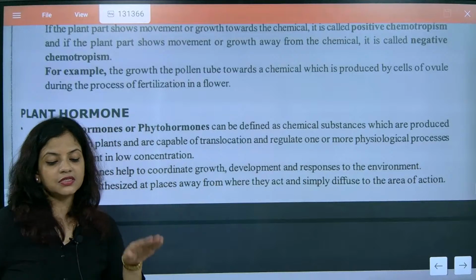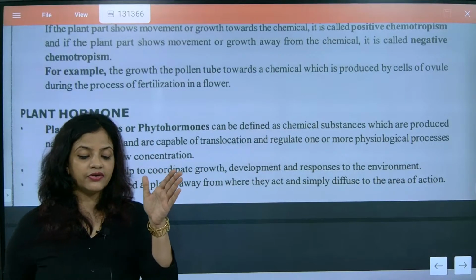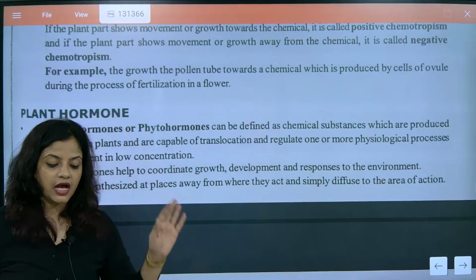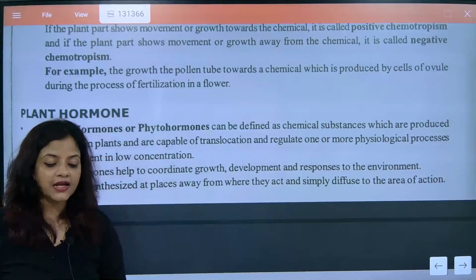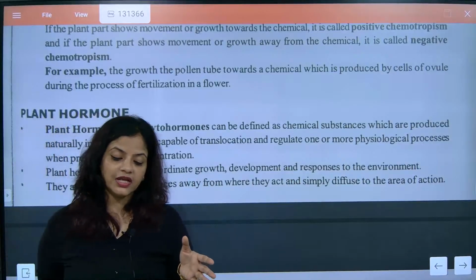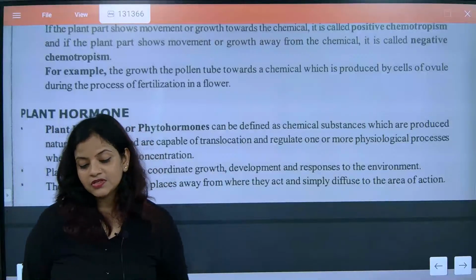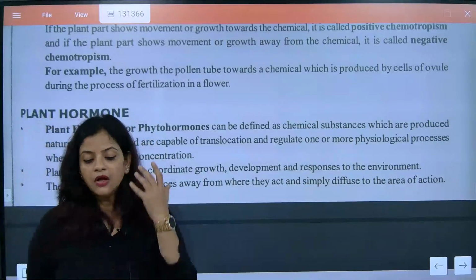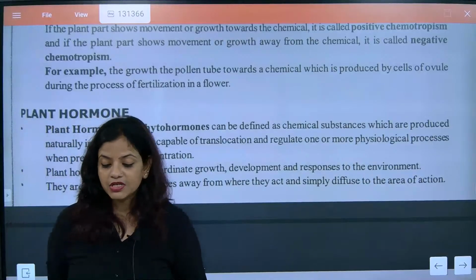This is done with the help of high concentration areas and low concentration areas. Where the hormones are generated there is a high concentration, so they usually move from a higher concentration area to a lower concentration area. Plants do not have a nervous system, but they do have hormones. The hormones are responsible for the growth and maintenance of the plant. This we must know. Understood?